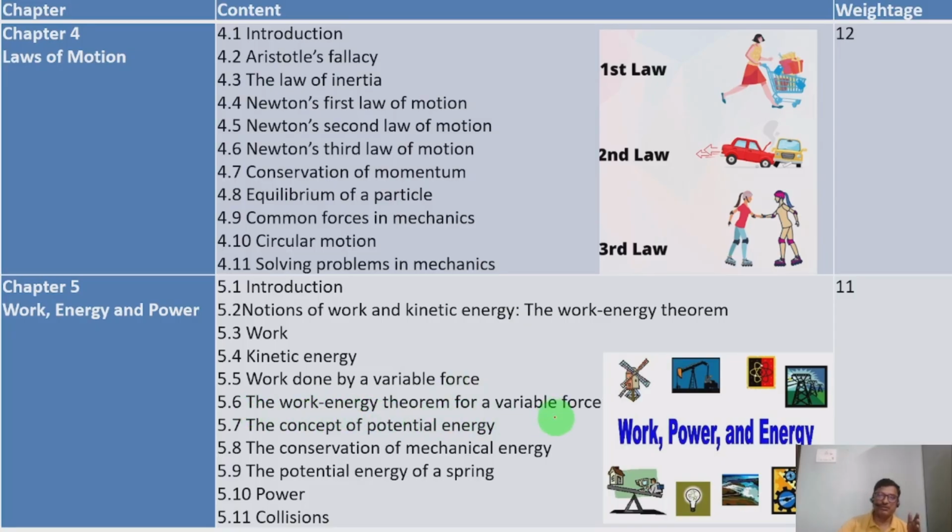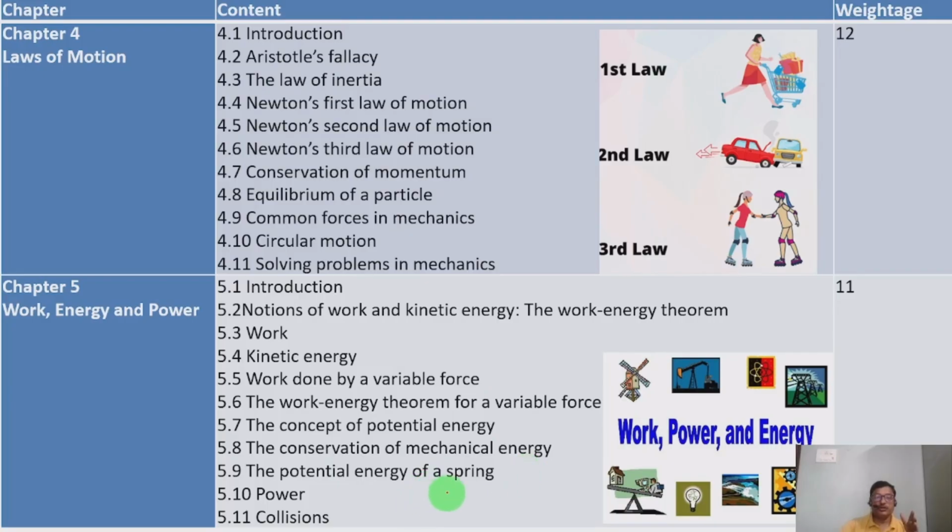If the force is variable, then there is a theorem, the work energy theorem, that we will study here. 5.7, the concept of potential energy. Potential energy is the energy by virtue of its position, and the concept concerned with that we will take here. 5.8, the conservation of mechanical energy. How we will take the mechanical energy conservation.